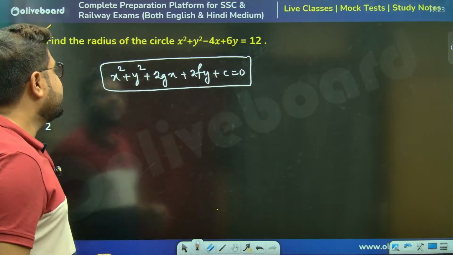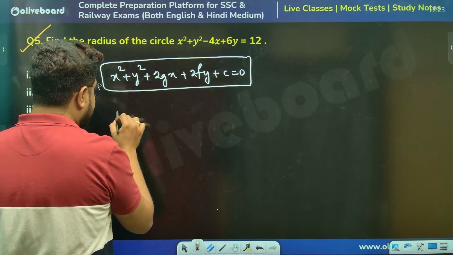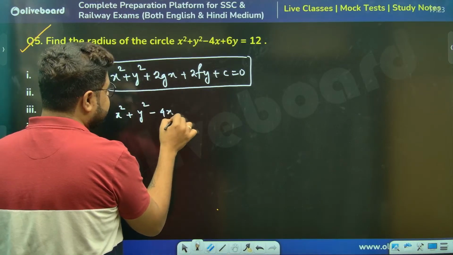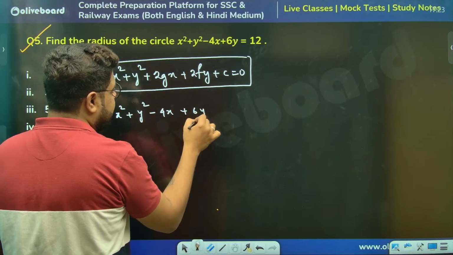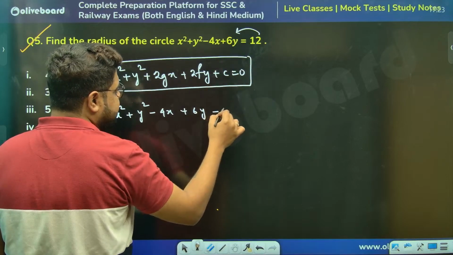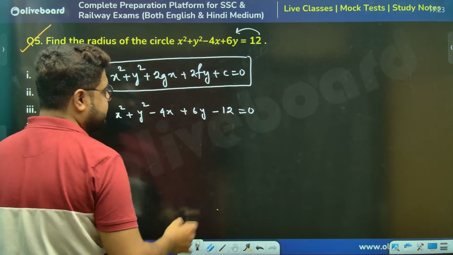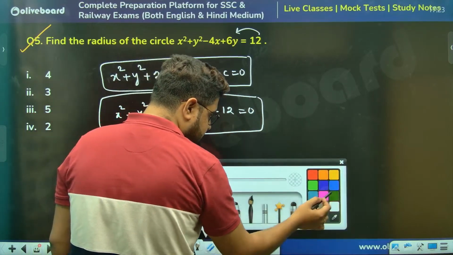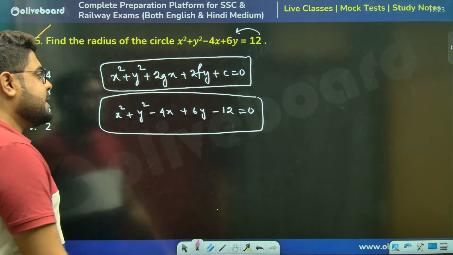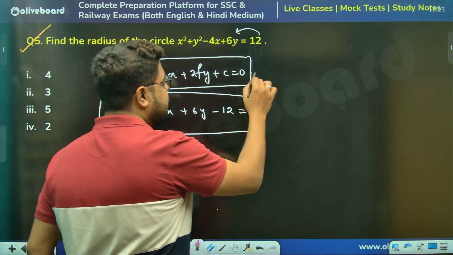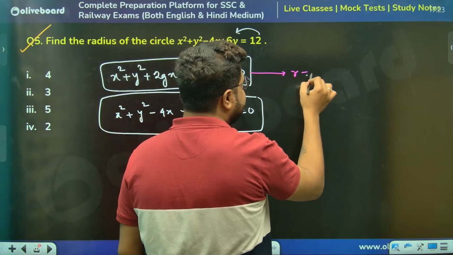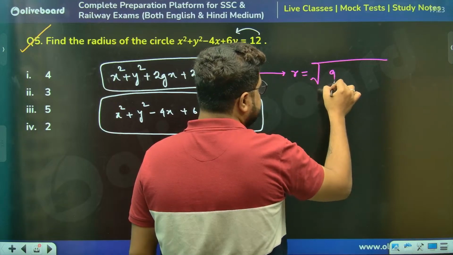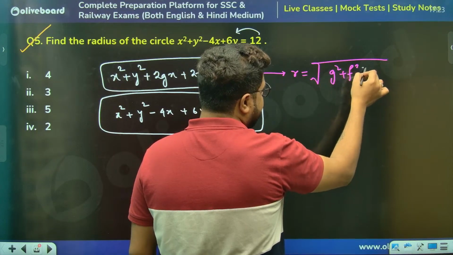And this equation is x square plus y square minus 4x plus 6y, and keep this to this side because I'm matching them, so minus 12 it will become. Now, the radius of any circle is root over g square plus f square minus c.